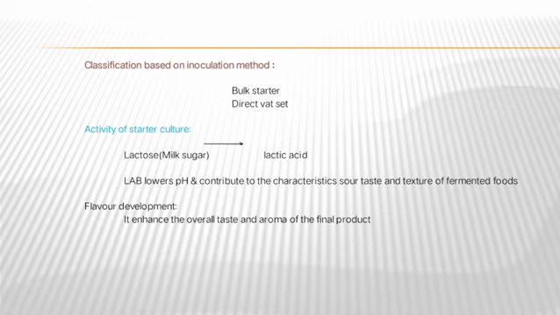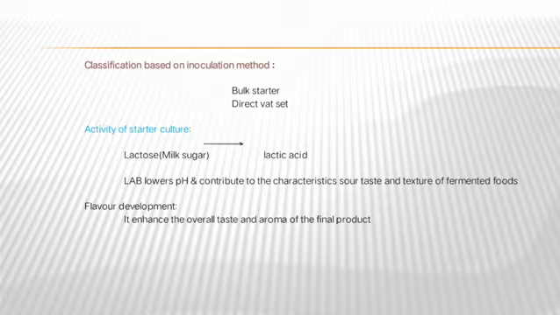The next classification is based on the inoculation method. It has two types: bulk starter, direct vat set. In bulk starter culture, a small amount of culture is added to the media like milk. The lactic acid bacteria grow in large quantity like bulk starter culture. The next one is direct vat set. In it, freeze dried bacterial culture is added to the milk and grows at the suitable temperature.